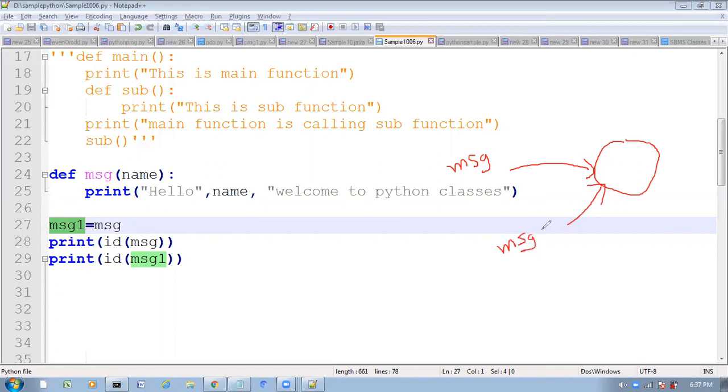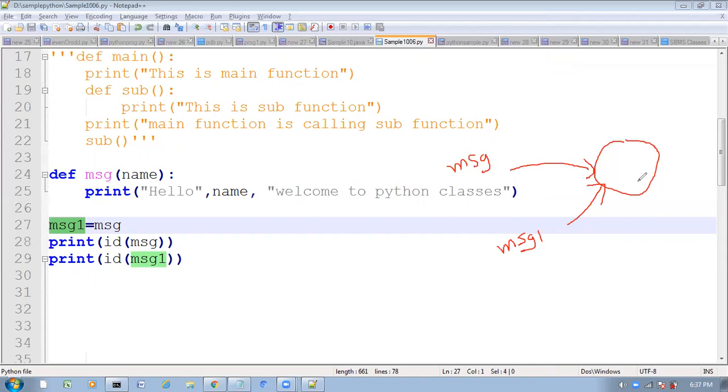So now if you want to access this function, we can call either with the message name or the message1 name. Either message or message1, anything we can use to access this function.